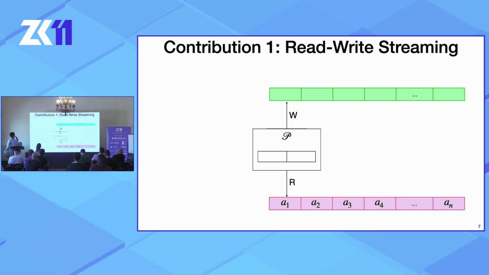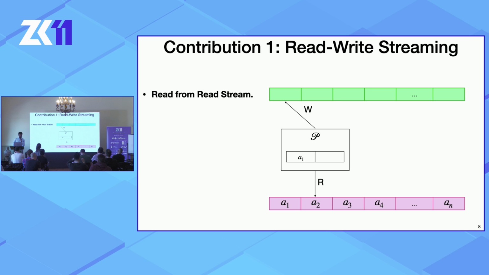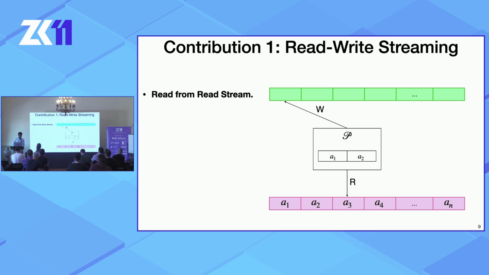We answer in the affirmative. In the read-write streaming model, which is a relaxation of the read-only streaming model, the prover still has small working memory and read-only access to the circuit, but also has the ability to write out to the same external storage, the disk or whatever, and it can still do so only sequentially.